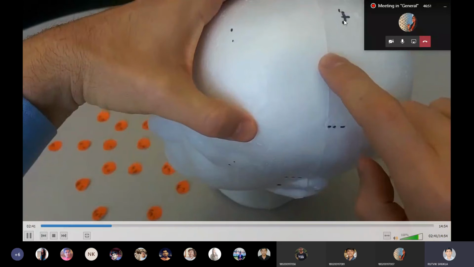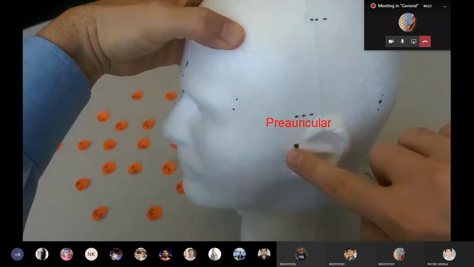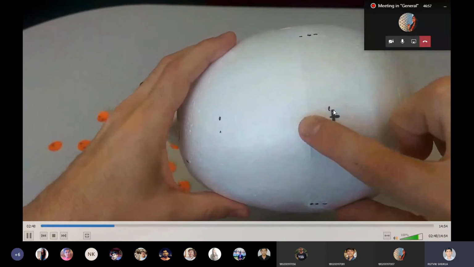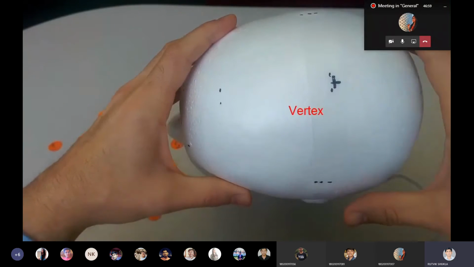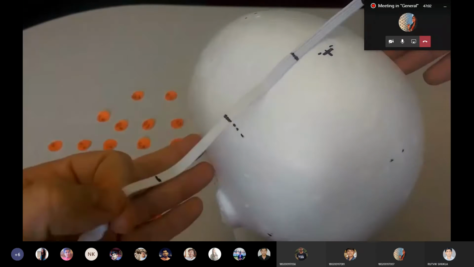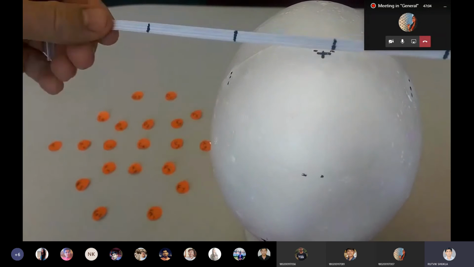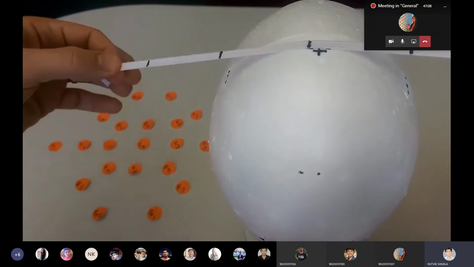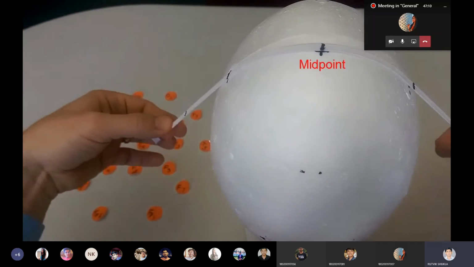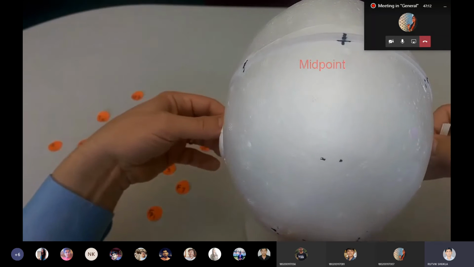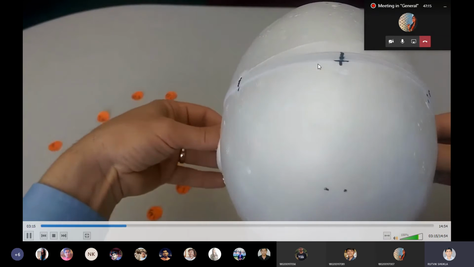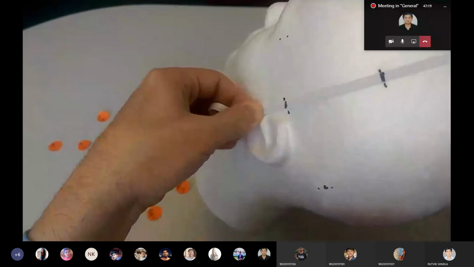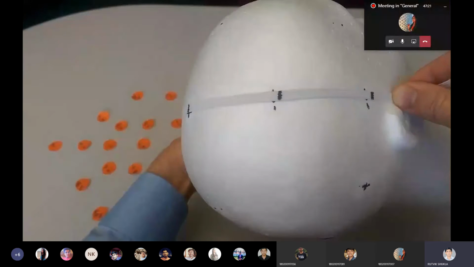This is the midline. This is the center point of the brain. This one is called the vertex. Now what they are going to do is use the 10 inch measurement with 20% divisions. This is the midpoint, you can see here. They will do the marking like this. It should match with the marking of the ear.